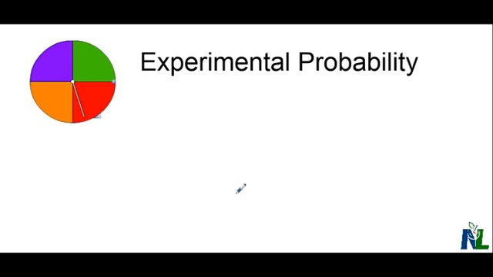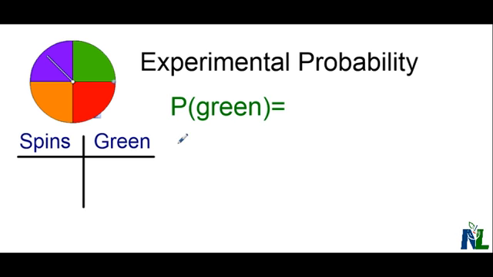If I want to look at experimental probability with that same spinner, I'm actually going to spin the spinner and see how many times I get green. So if I spin my spinner, so far I've had 1 spin, no green.